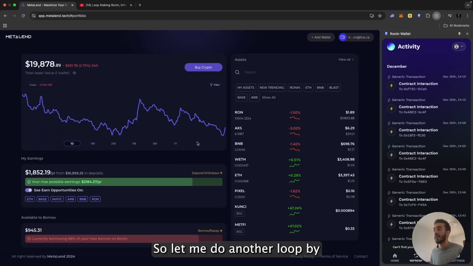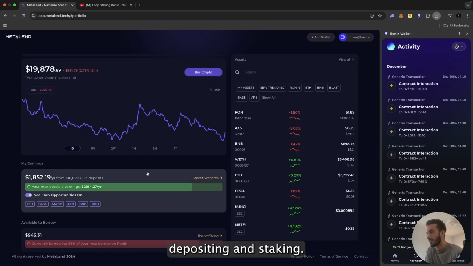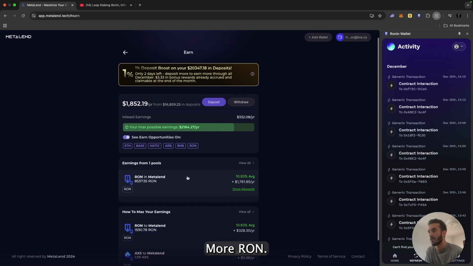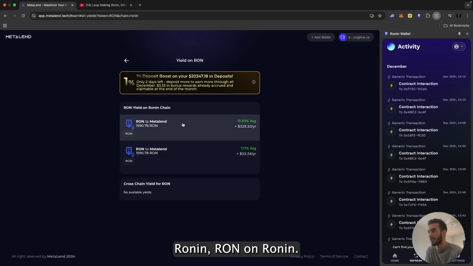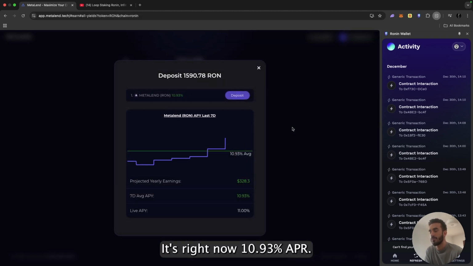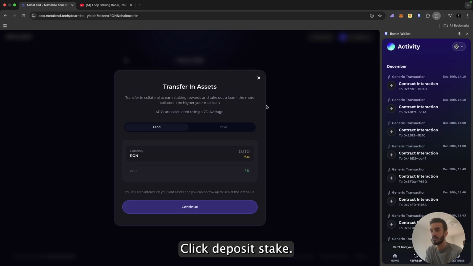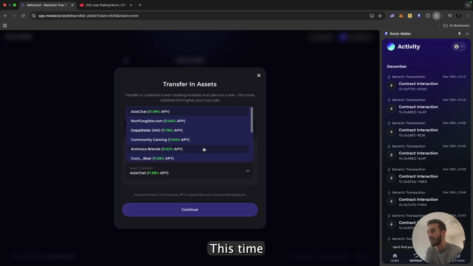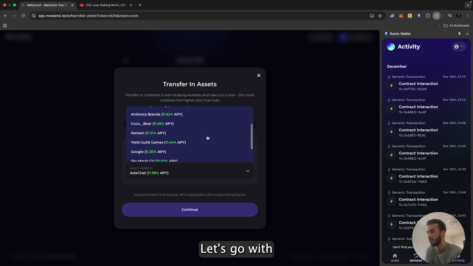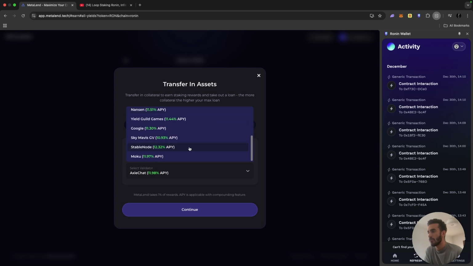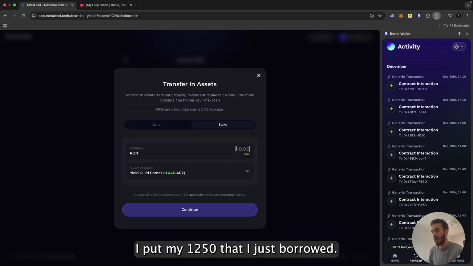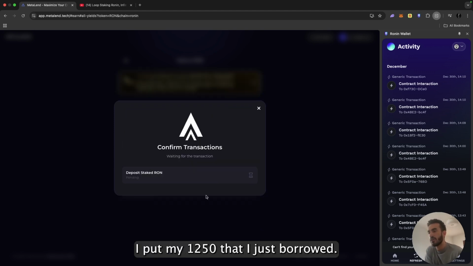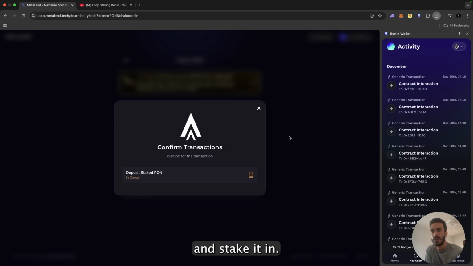So let me do another loop by depositing and staking more RON. I'm going to go here, deposit, RON on Ronin. It's right now 10.93% APR. Click deposit, stake. This time I'm going to choose a different validator. I'm using stable node. Let's go with YGG. I put my 1,250 that I just borrowed, click continue, and stake it in.